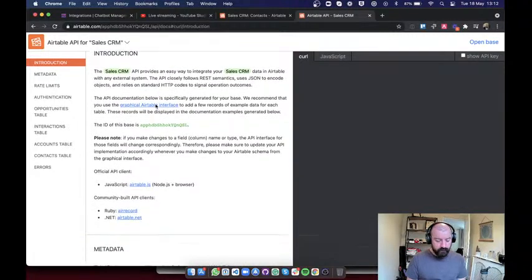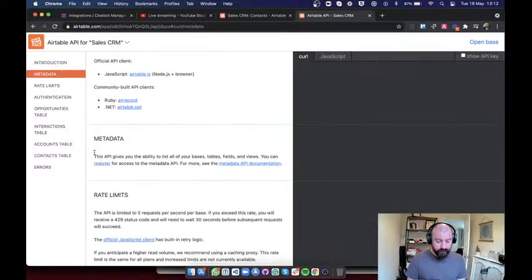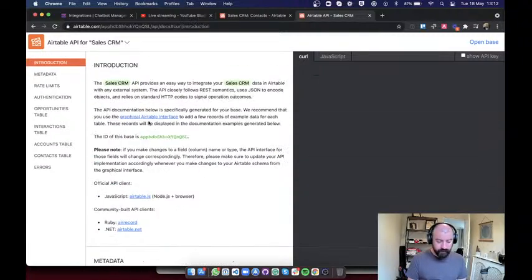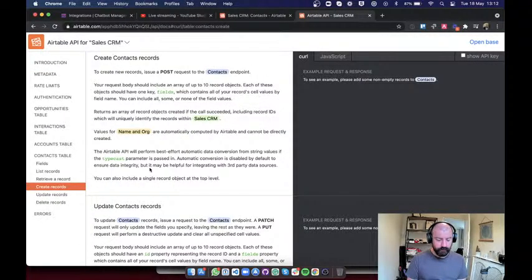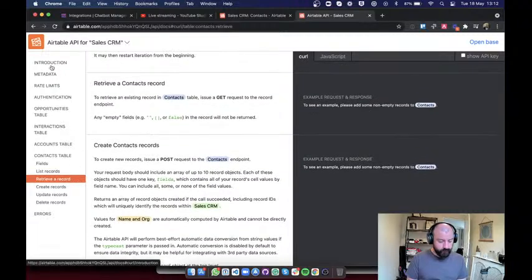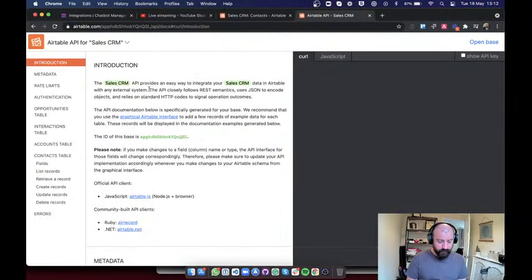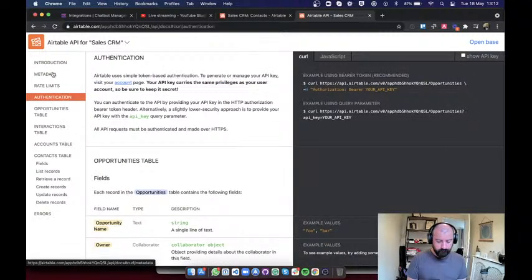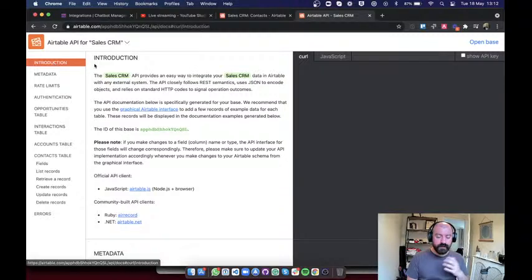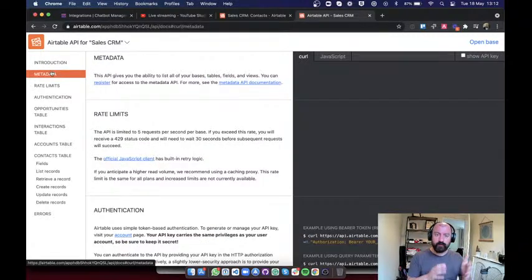So we land on the introduction, which is all good. What I want to find out is the base URL. I'm not logged in, so that's annoying. Oh, here we go. All right, cool. So the base URL, like I said, is the starting point for all of the stuff that you're going to send to this particular API. And typically it looks something like this here on my screen.